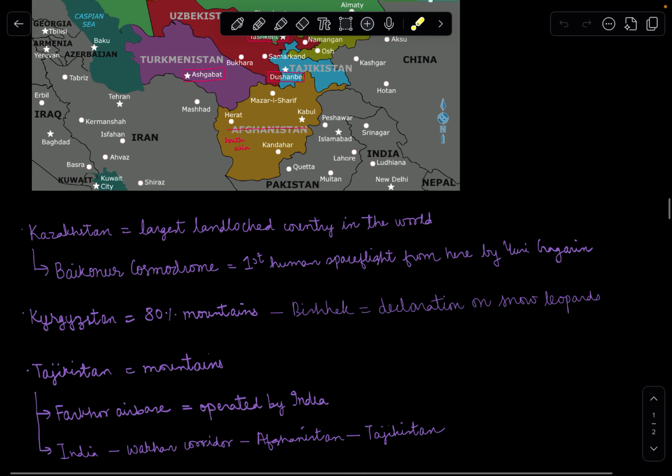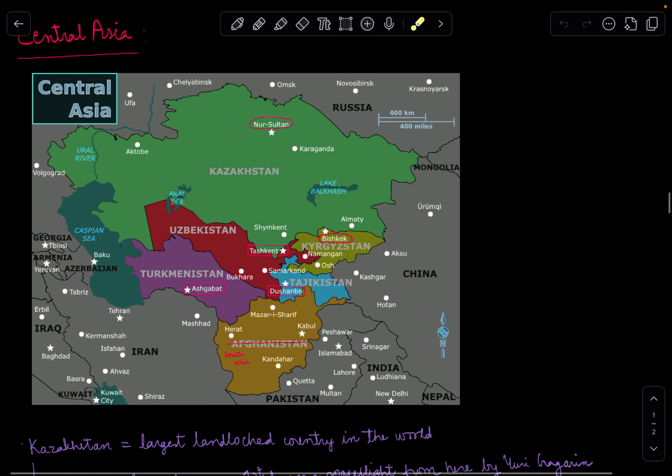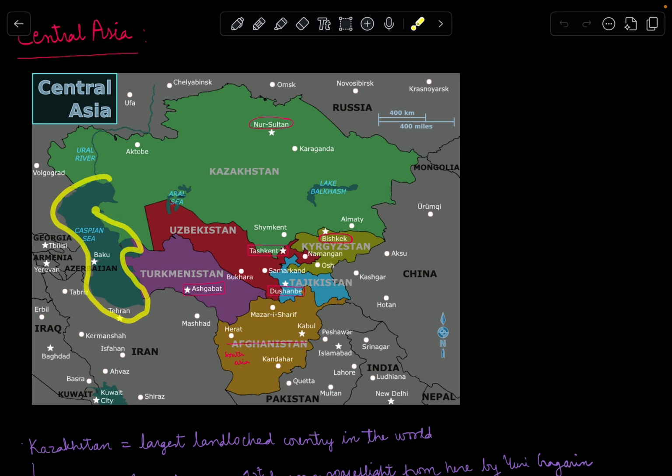So moving on to the countries. Also over here, you could see that there is the Caspian Sea, which is bordering Kazakhstan and Turkmenistan. The Caspian Sea is a very important water body over here. It has its border in Central Asia with the two countries, which are Kazakhstan and Turkmenistan.